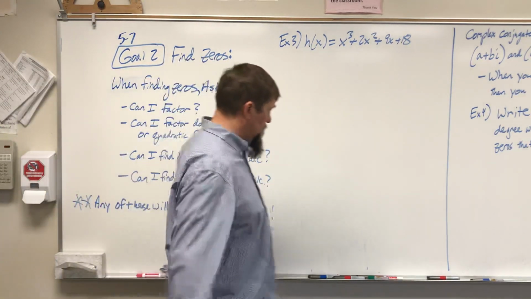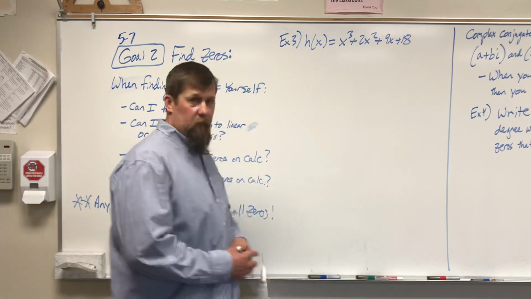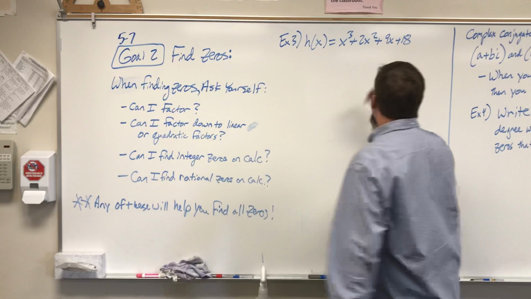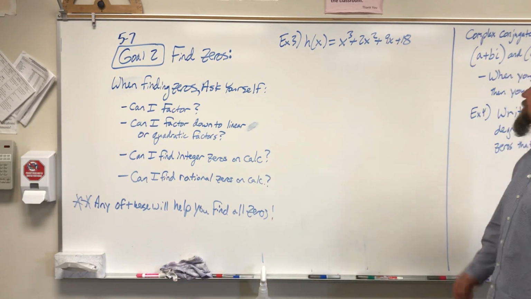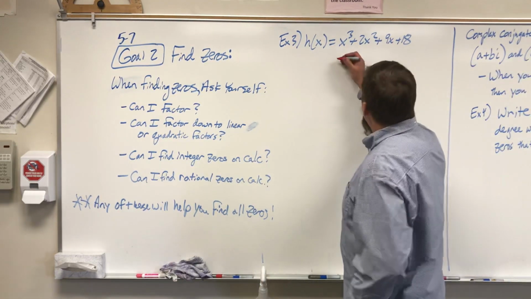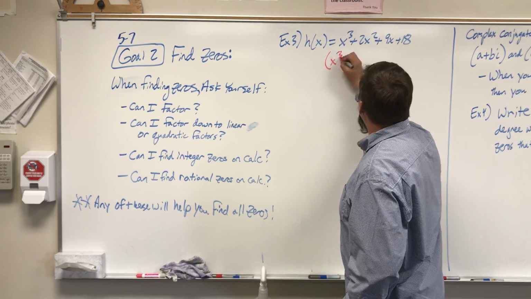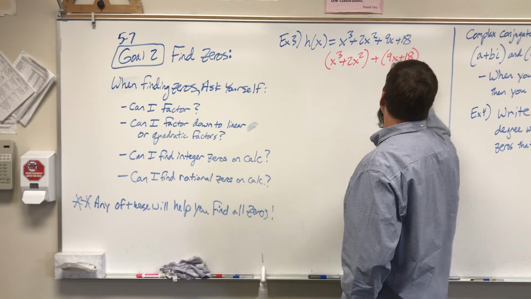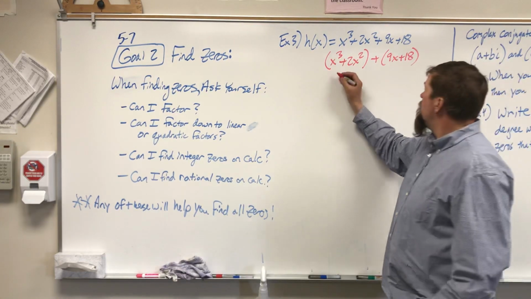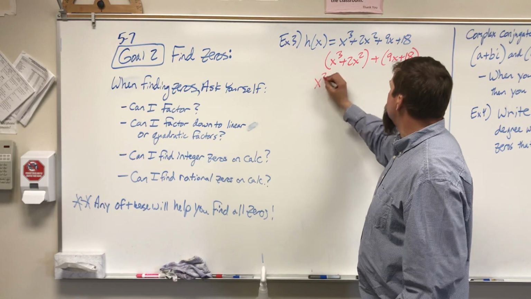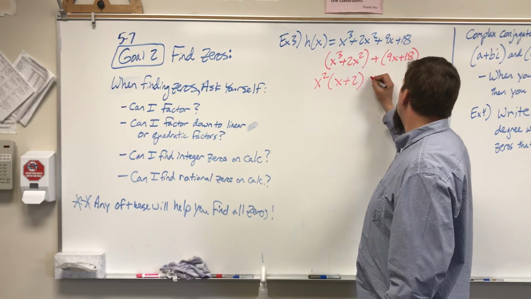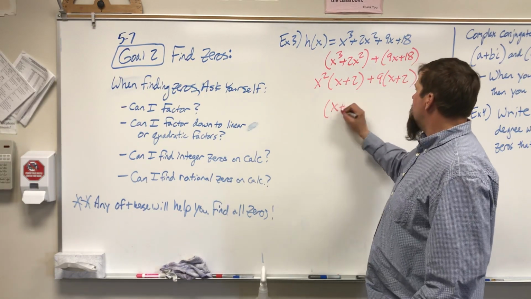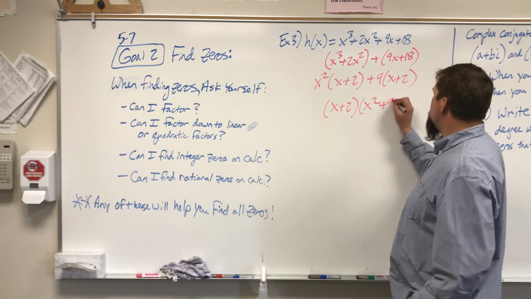So when you look at a problem like this one, first thing you ask, can I factor? It's 4 terms. It looks like it factors by grouping, so I'm going to go ahead and try that. I'm going to group it out, and then I'm going to go ahead and try and finish it here. So x squared times (x plus 2), plus 9 times (x plus 2). So my factors are x plus 2 and x squared plus 9.